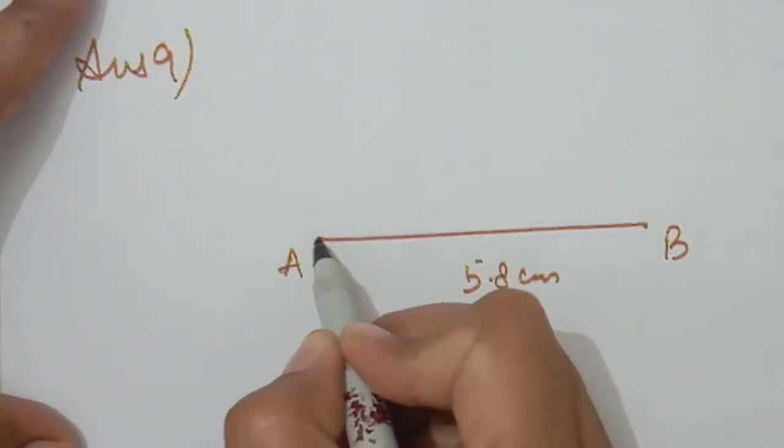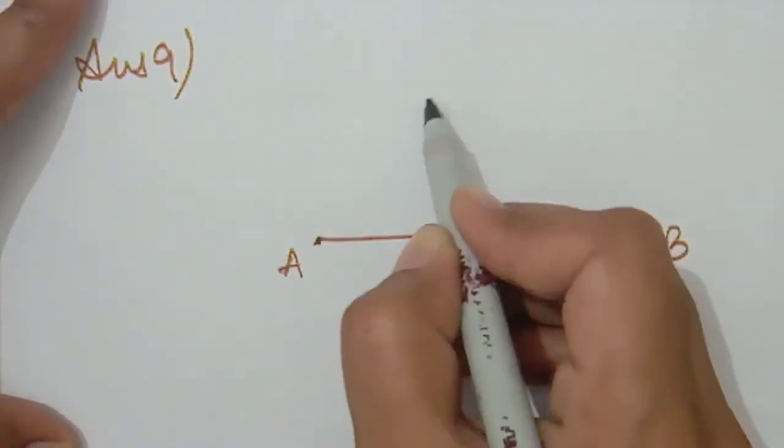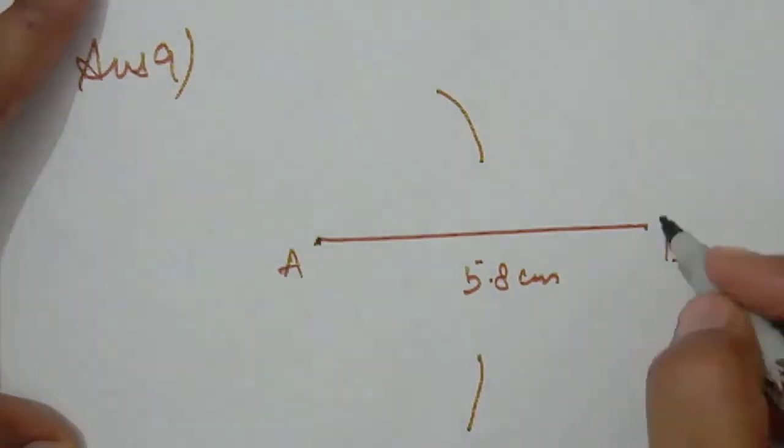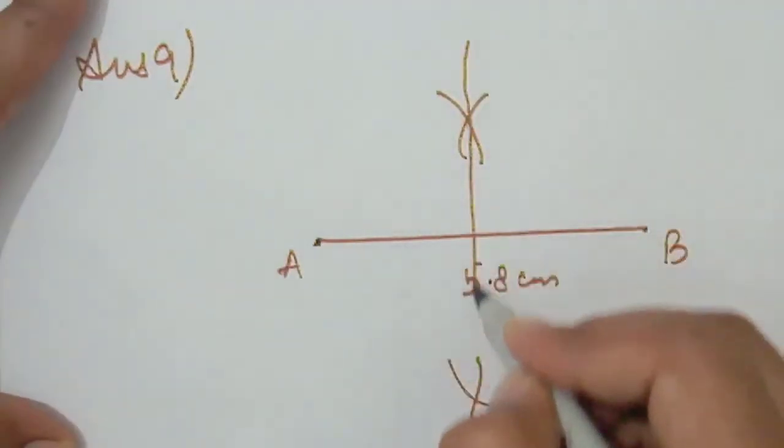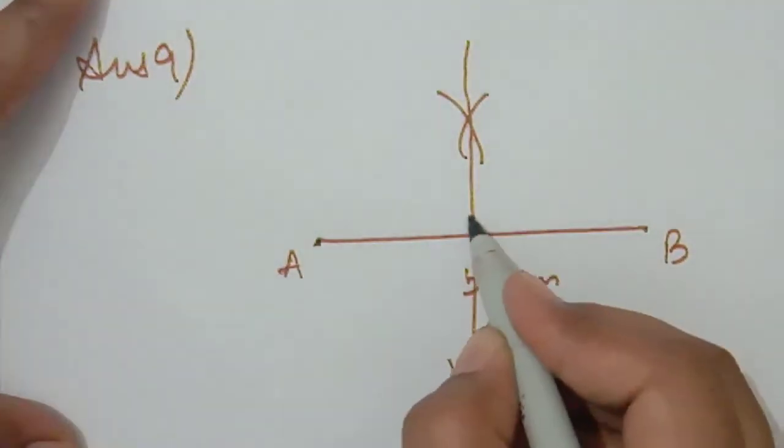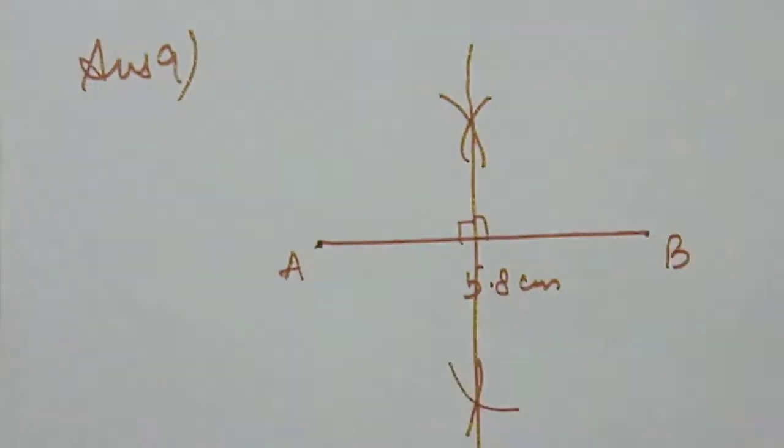Like if we take A as a center, put compass here, draw the 2 arcs with the help of pencil, and then take B as a center and draw the 2 arcs, and then they will meet. This is the perpendicular bisector of AB. This is the perpendicular bisector of AB.